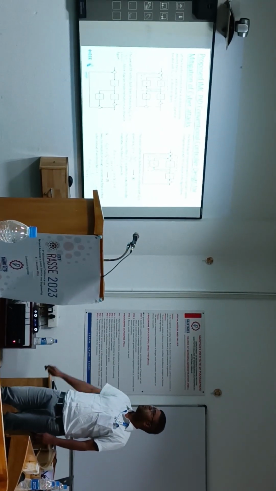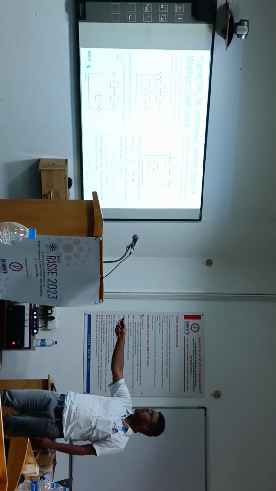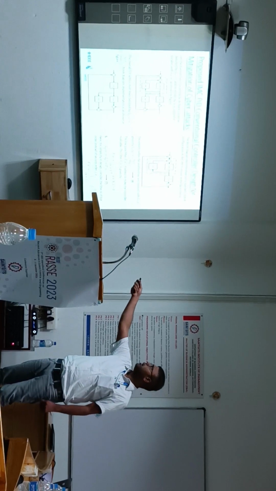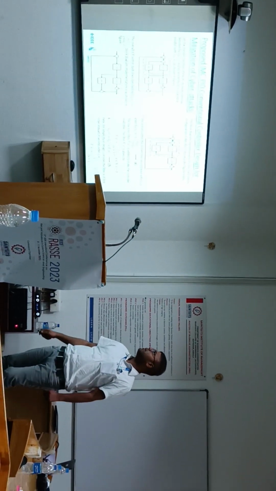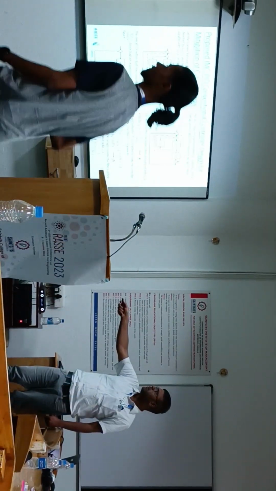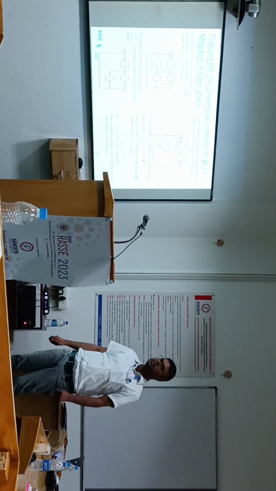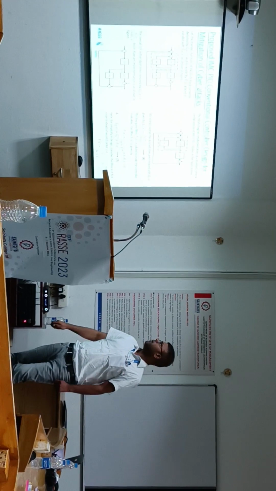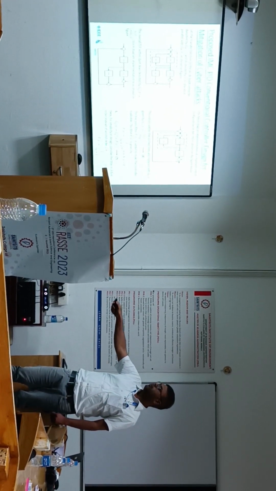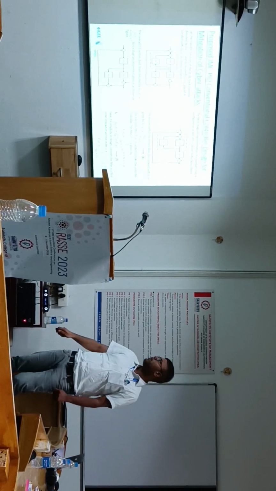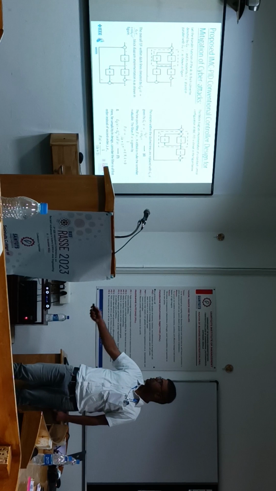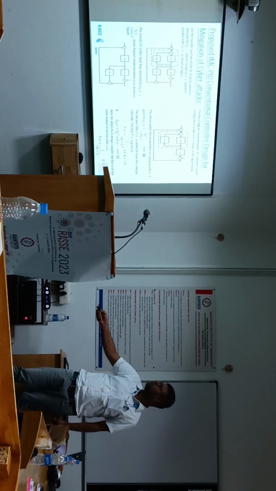Finally, in order to obtain the PID form, I had taken this additional G of S combined with GP of S. Then we obtain the expression for GC of S, which I have already written here: GC of S equal to GP of S divided by 1 minus G times GP of S. To make the controller realizable, I added a filter in the form of 1 divided by lambda s plus 1 whole raised to n. Here I have considered the filter of first order, so I have taken n equal to 1.